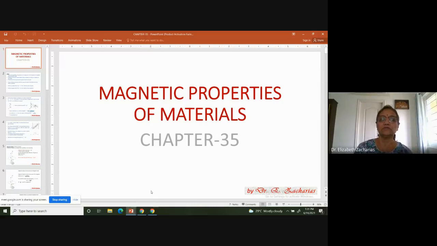Okay, so this is magnetic properties of materials. This should immediately make you recall a chapter that you have studied in the past. That was chapter number 29, electrical properties of materials. So what did we study?